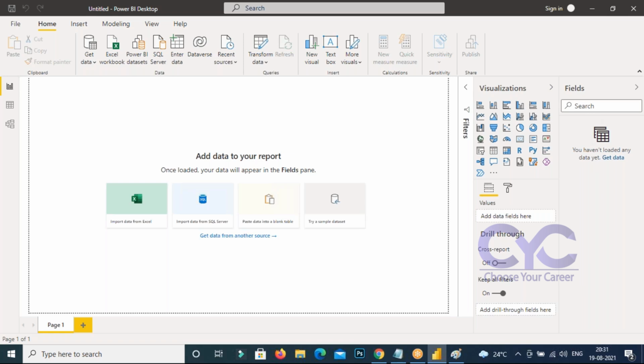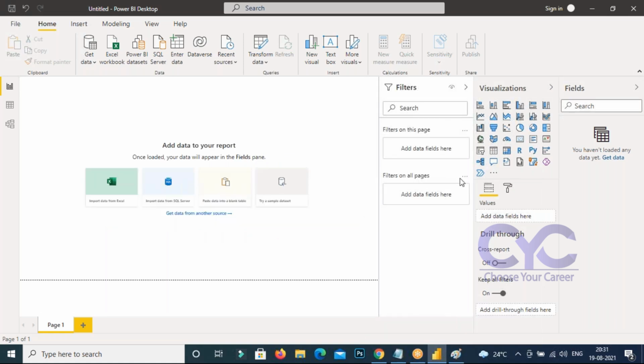On these columns, on these fields, we are going to create the visualizations. Or any filters that you want, you can apply here. You can find the filters also. Look at this, here the filters are. So it's a filters pane, it is a visualization pane, it is a fields pane. Whatever data you are getting, on that data you are going to create this visualization. Got it? That is the thing that we are going to do here.